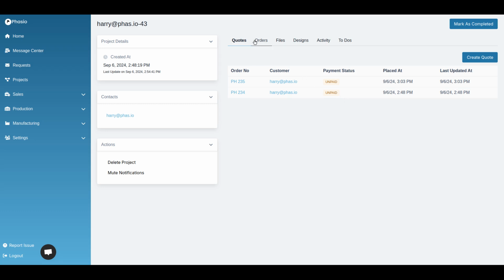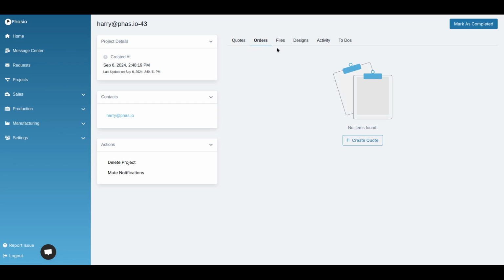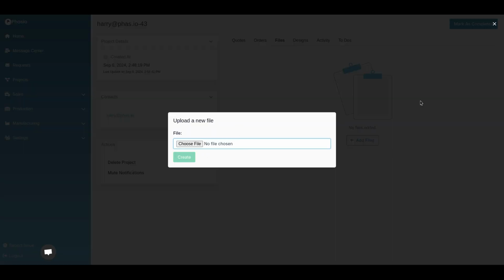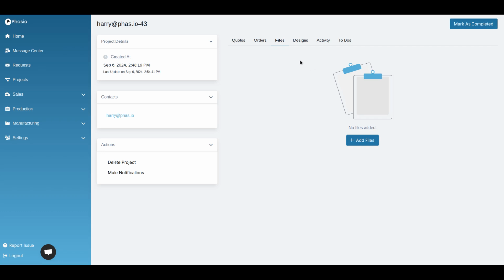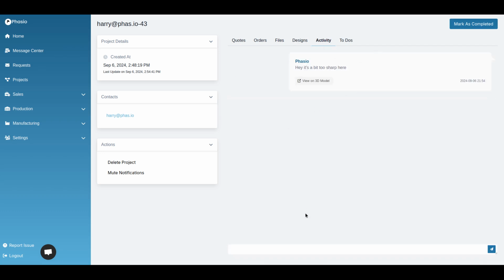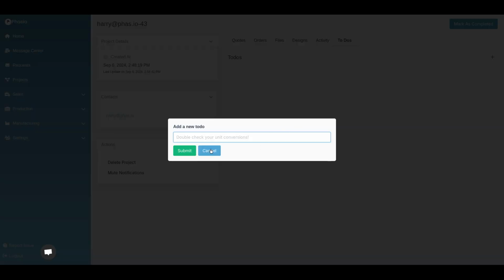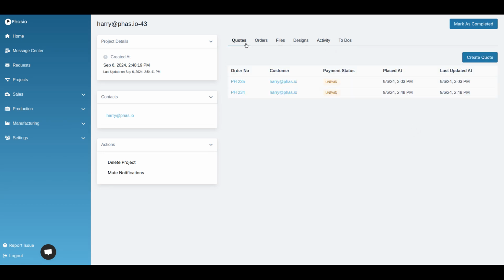You, of course, have the standard project features that we had before, like the order management. You have a file exchange area where you can upload PDFs and that sort of stuff. We have design capabilities, and we have, of course, the conversation thread that we've already had, and to-dos for tracking things that need to be done as part of the project.